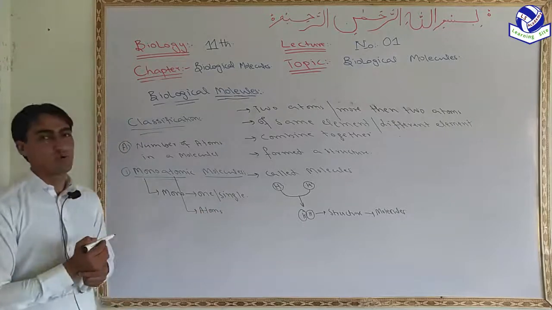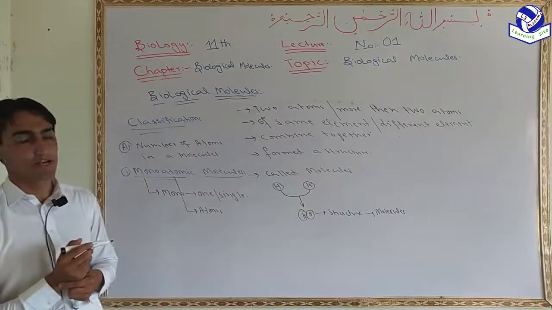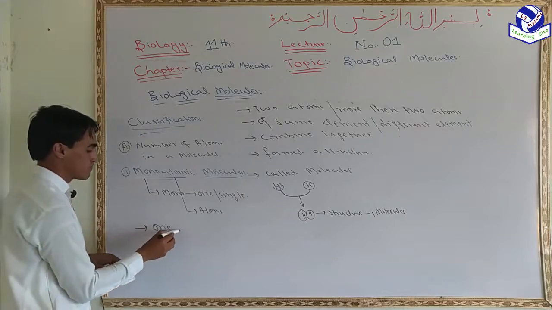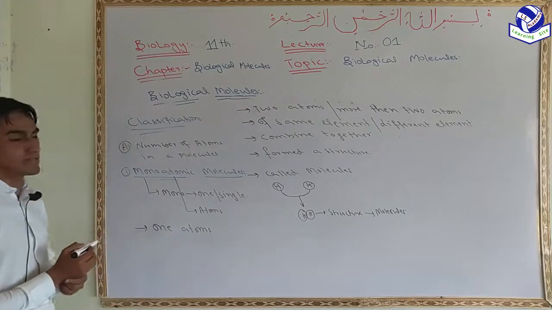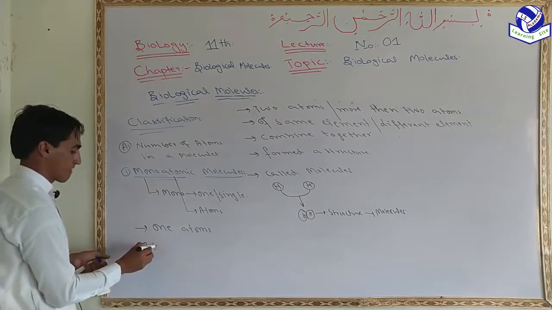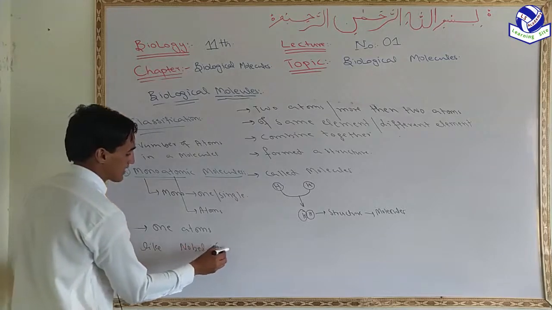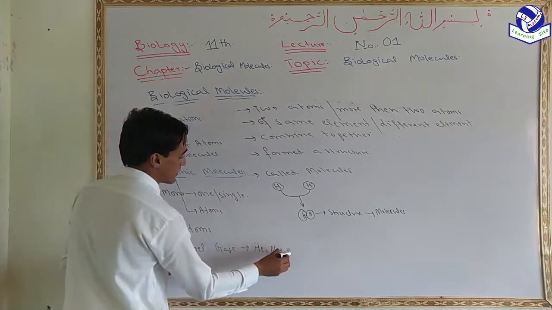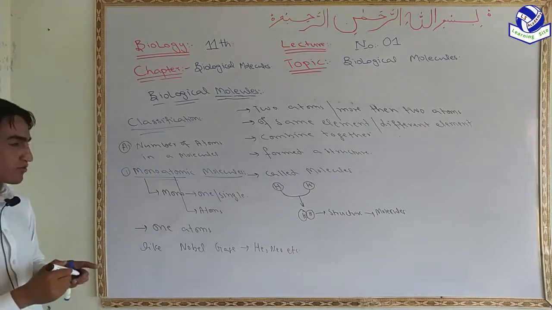So the type of molecule which consists of only one atom is called a monoatomic molecule. Like molecules of noble gases, like helium, neon, etc. So this type of molecule is called a monoatomic molecule.